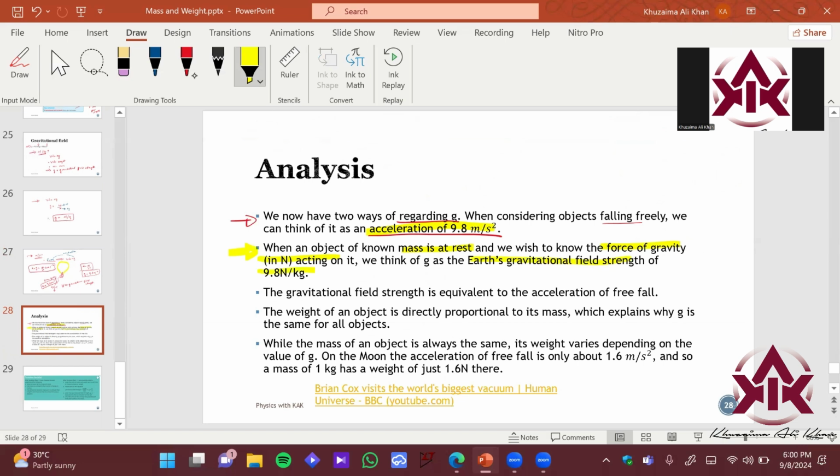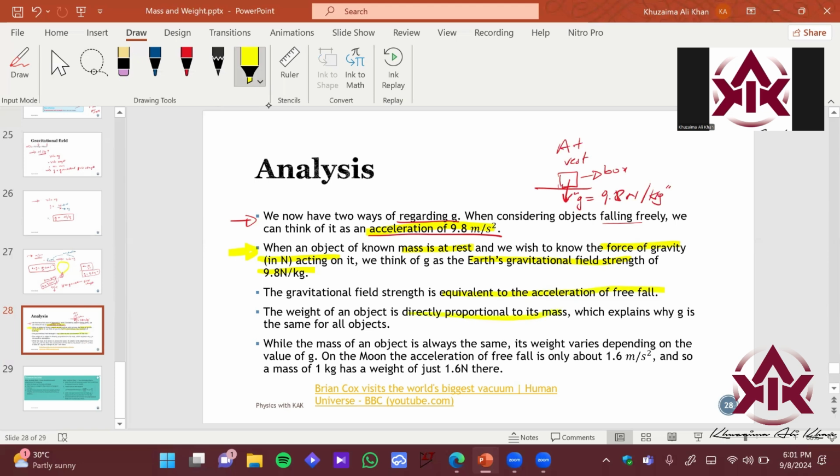Imagine, let's say you have a box over here, and it is basically at rest. So what is the gravitational field strength that is causing it to be still at this particular position? You can define this as the gravitational field strength applying 9.8 newton per kg to keep this body at this position at a particular instant of time. So the gravitational field strength is equivalent to the acceleration of free fall, which we have seen. So the weight of an object is directly proportional to its mass.